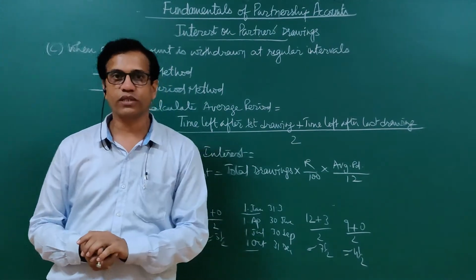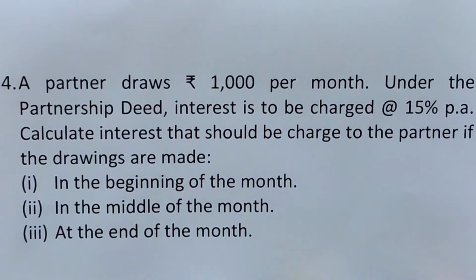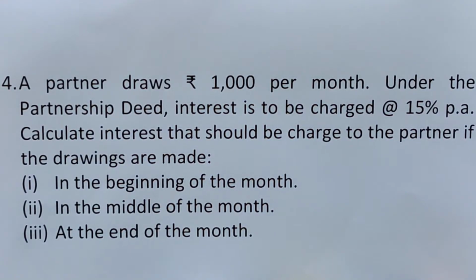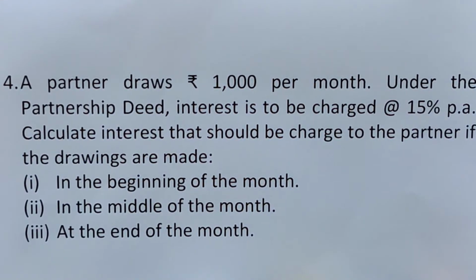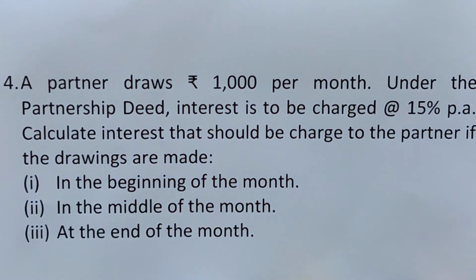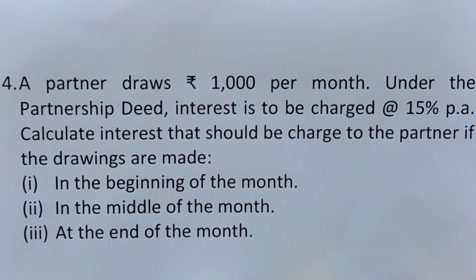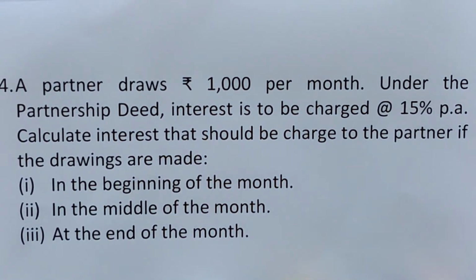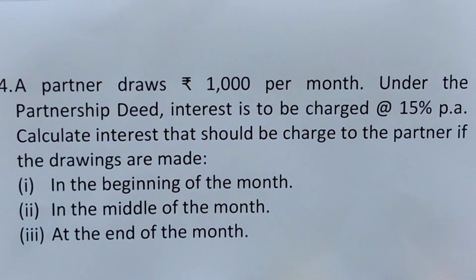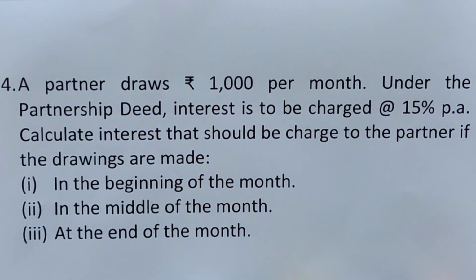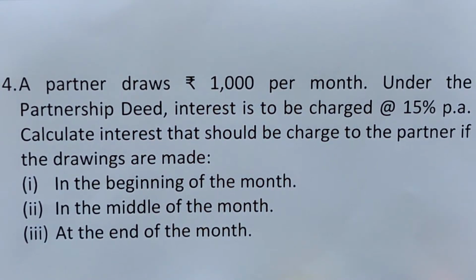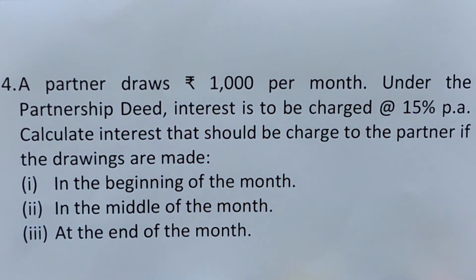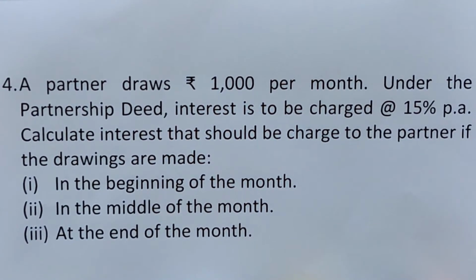So here are the questions. Question is, a partner draws 1000 rupees per month. Under the partnership deed, interest is to be charged at 15% per annum. Calculate interest that should be charged to the partner if the drawings are made, number 1, in the beginning of the month, number 2, in the middle of the month, and number 3, at the end of the month. So if the same partner draws in these 3 situations, how will we calculate interest on his drawings? It is 1000 rupees per month. So see the solution.